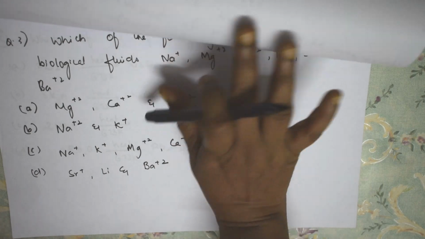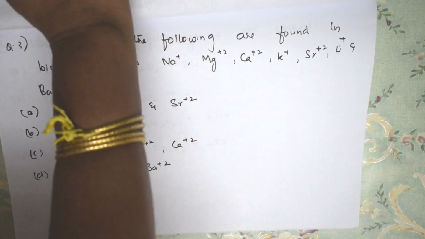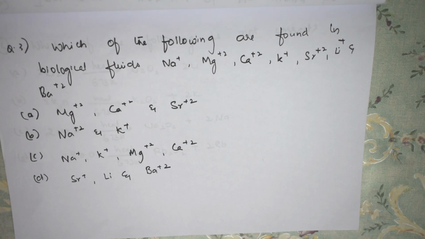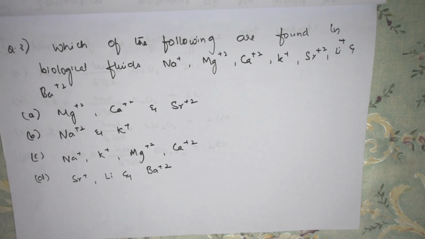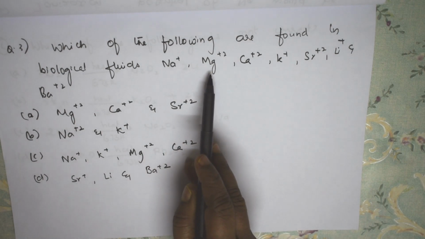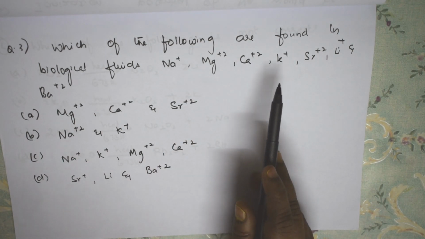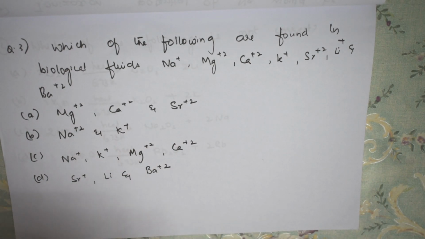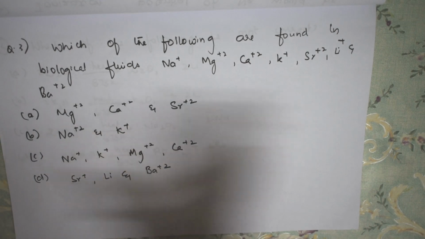A short question which you have. What are they asking? Which of the following are found in biological fluids? That is, in our human body fluids, which ions are formed? They say sodium, magnesium, calcium, potassium, strontium, lithium and barium. Basically our biological fluid system has these.